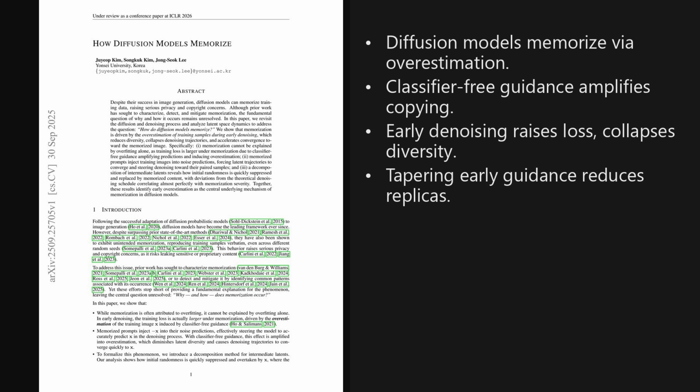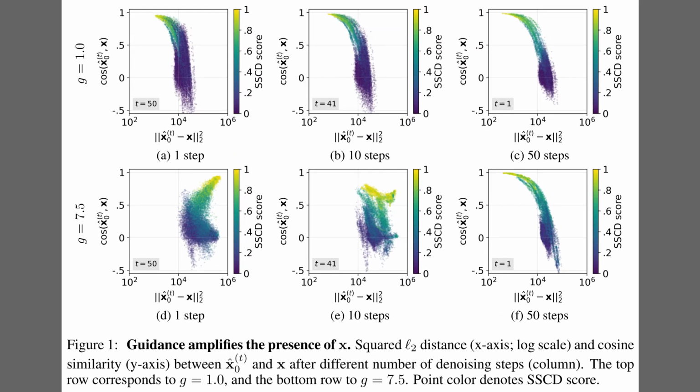In brief, the authors show that this mechanism raises early training loss, collapses diversity across denoising paths, drives near-deterministic copies, and suggests that reshaping the earliest denoising steps can meaningfully reduce copying. The introduction stressed early overestimation as the key driver of copying.